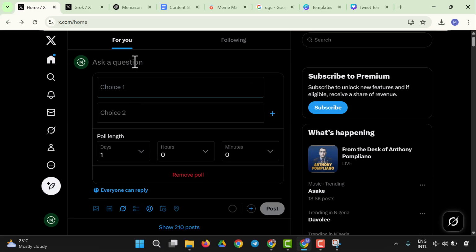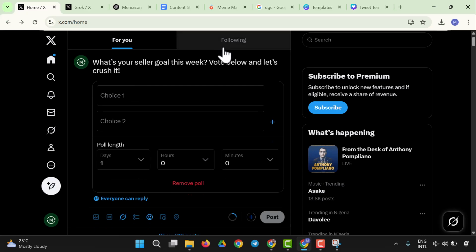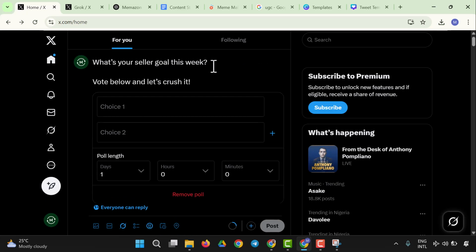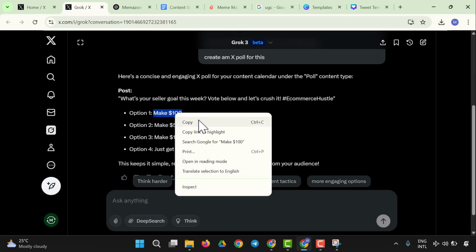So the question will be right here. The question says, what's the seller go for this week? So let's say vote below. So it's going to be vote below. Let's crush it. So we have choice one from Grok. It says make $100. So yes, let's have that. So we're going to say make $100.